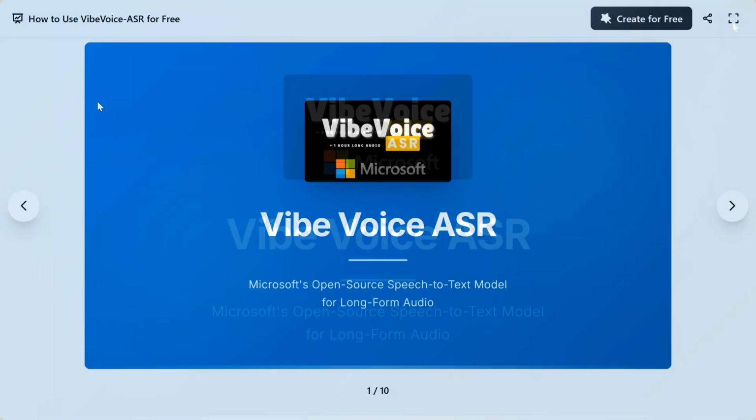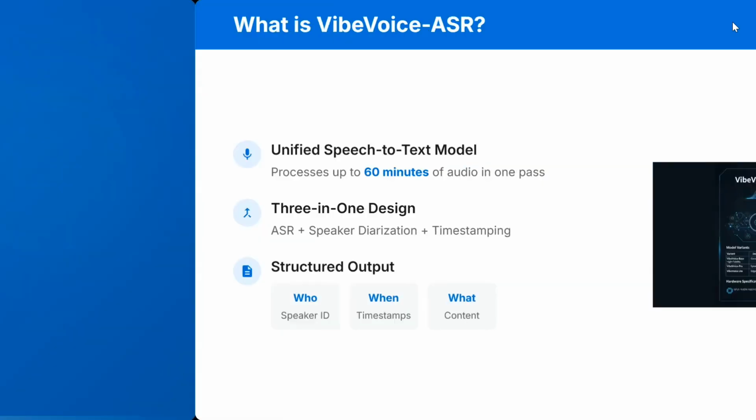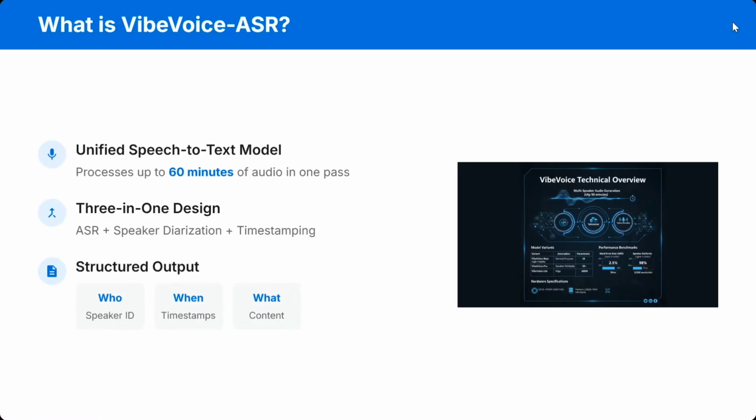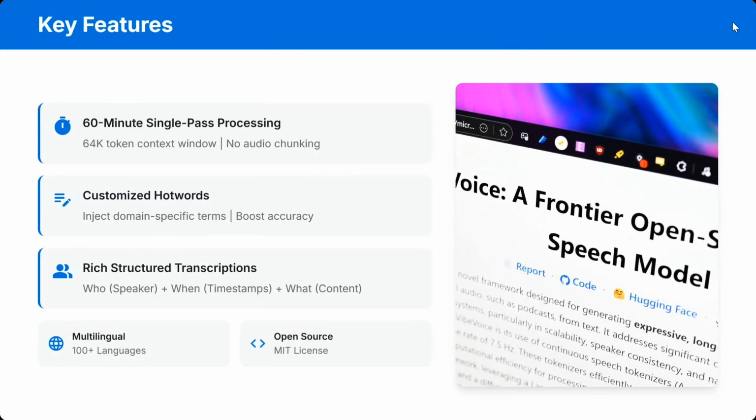Now we are shifting to the details of it. VibeVoice ASR, Microsoft's open source speech to text model for long form audio. This is very important: a unified speech to text model that processes up to 60 minutes of audio in one pass. It has a 3-in-1 design: ASR, speaker diarization, and time stamping. The structured output is who, when, and what: speaker ID, timestamps, and content. 60 minutes of single pass processing.